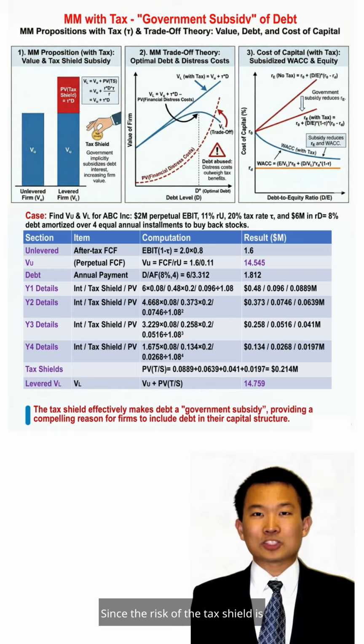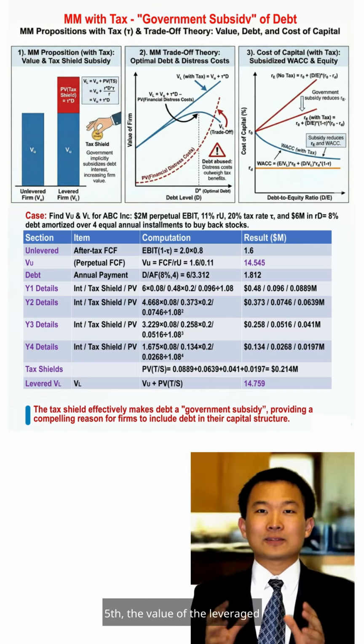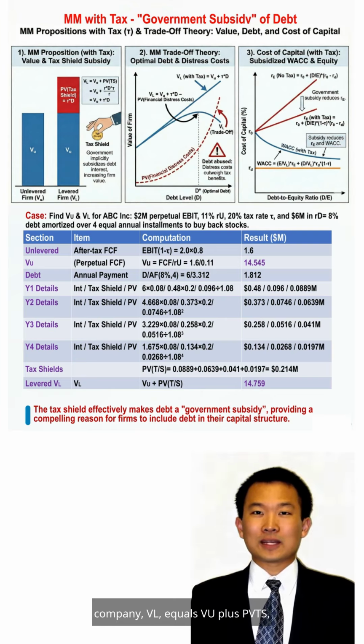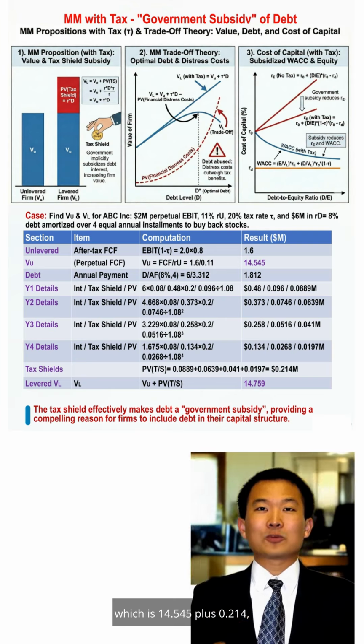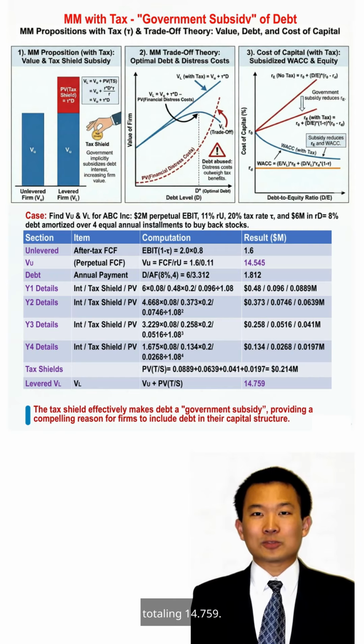Since the risk of the tax shield is the same as that of the debt, the discount rate used is the debt interest rate of 8%. Fifth, the value of the leveraged company, V_L, equals V_U plus PVTS, which is 14.545 plus 0.214, totaling 14.759.